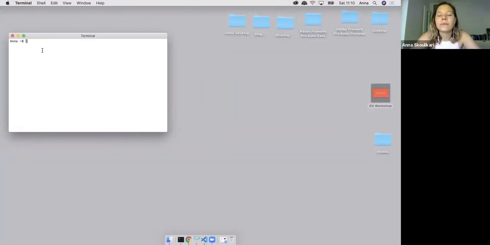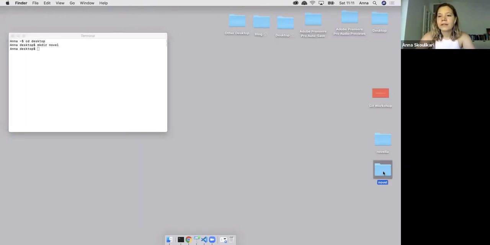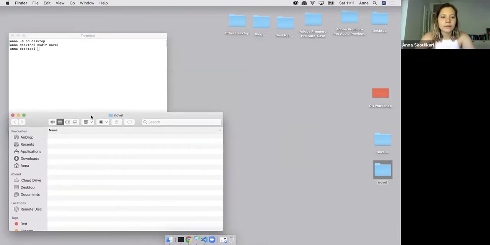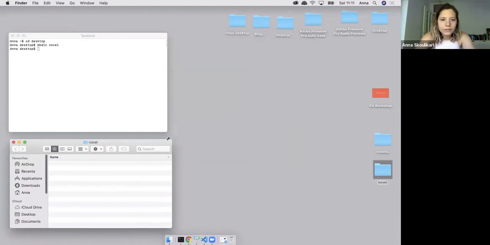So the very first thing that we want to do is create a project folder. In order to do that, I'm going to go onto my desktop. So I'm going to cd onto my desktop. I'm on my desktop now, and I'm going to make a project folder. We're going to see that folder be created over here. I'm going to use the mkdir command, make directory, and I'm going to pass in the name of the project folder that I want to create, which is going to be novel. Press enter, and we can see that that project folder was created. I'm going to open up the file system here, so the Finder window, so that we can actually look at it.